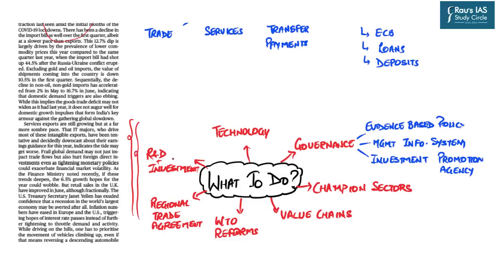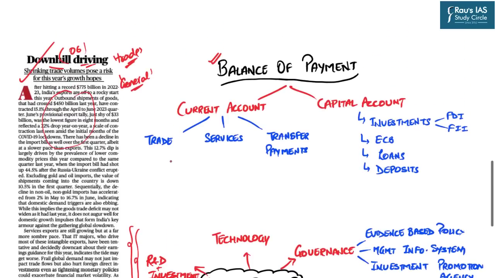But before arriving at it, let us just in brief revise the concept of the balance of payment, that what is exactly meant by BOP and what is BOP crisis. So basically, first of all, the balance of payment, also known as BOP, refers to the transactions in goods, services, and assets between the residents of the country. Now, this word is very important, between the residents of a country and the rest of the world.